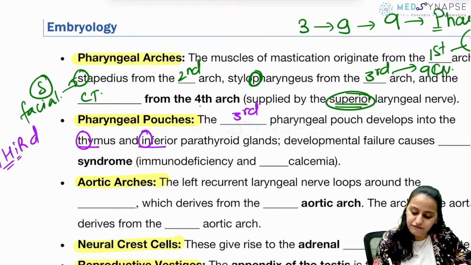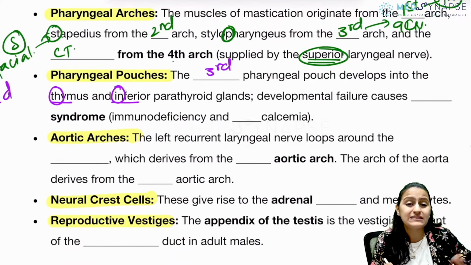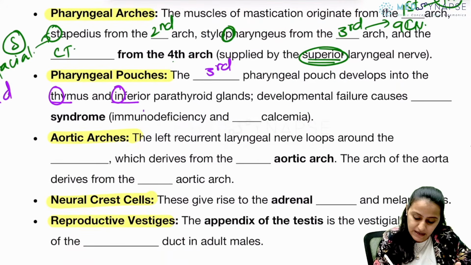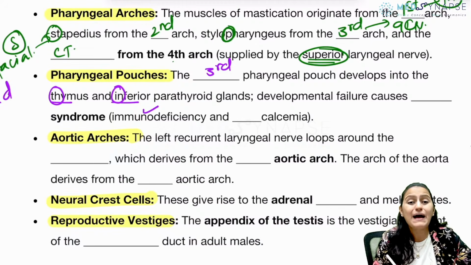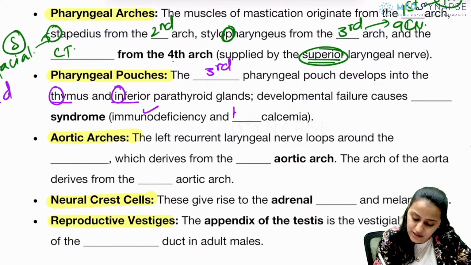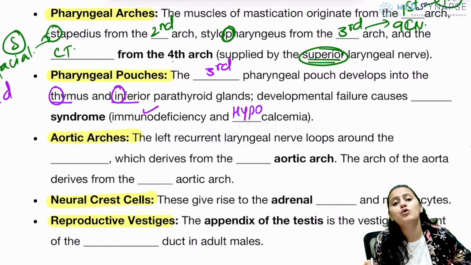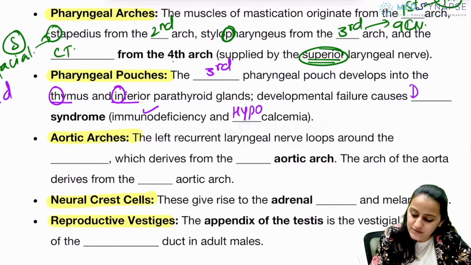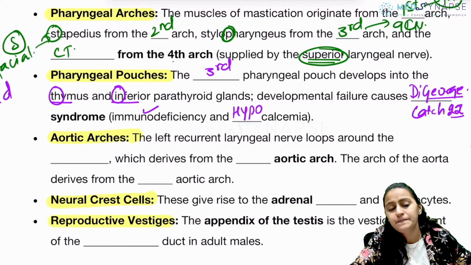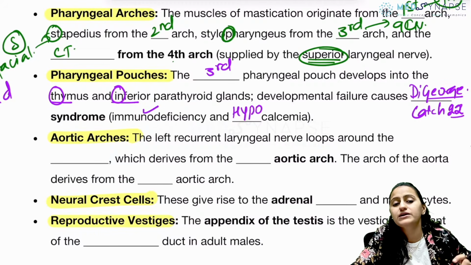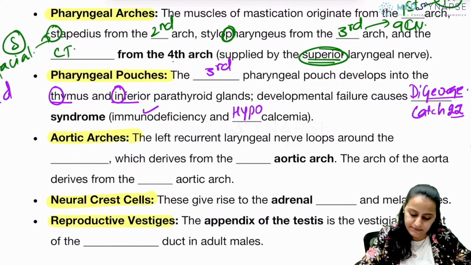So, defect of which will lead to what syndrome? Thymus gone. There will be immunodeficiency. Thymus important for T cell immunity. And parathyroid gone. What will the patient have? Parathyroid gone, calcium gone. The patient will have hypocalcemia. So what syndrome is this? It is DiGeorge syndrome. Catch 22. Chromosome 22 is involved. Right? Remember, very, very important. Immunodeficiency with hypocalcemia.